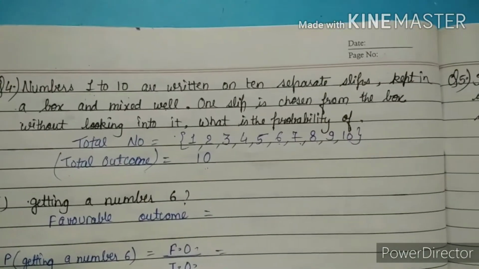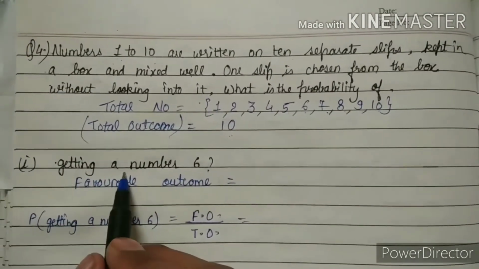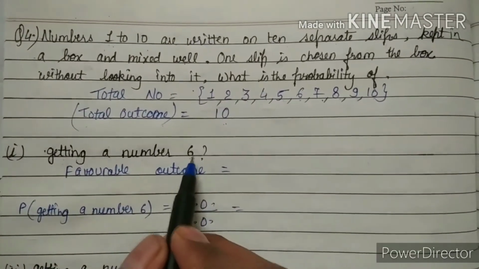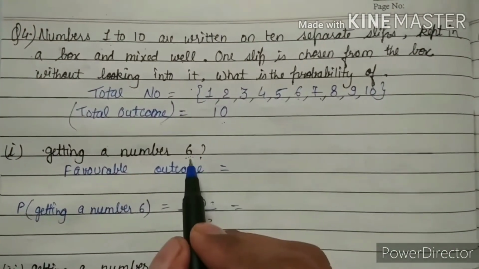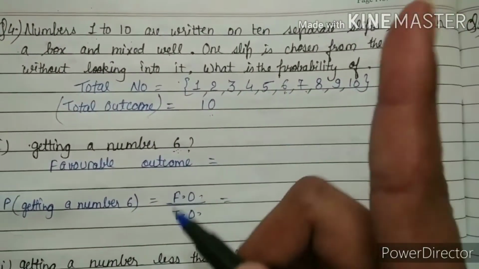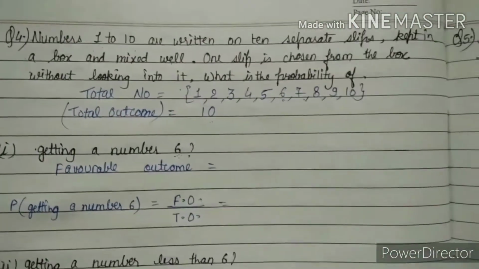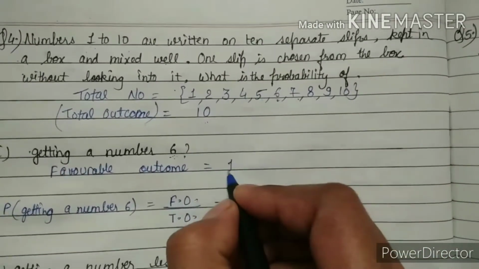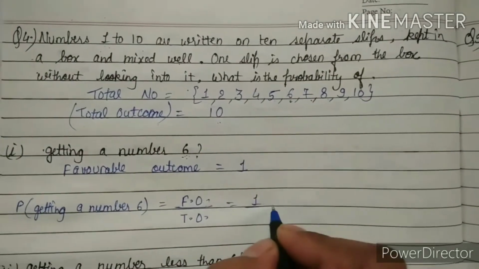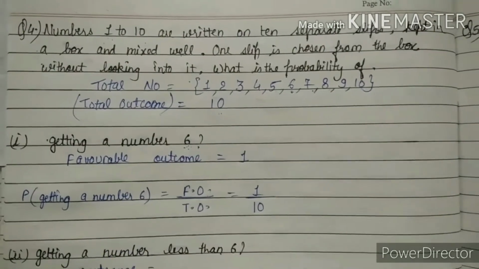So now we have to give the answer of the given events. The first is getting a number 6. Number 6 is present in the set only one time. So 6 can be taken only one time. Once the slip of 6 is taken out, it cannot be put back. Okay, once it's taken out, it's taken out. So it will come out only one time. So favorable outcome is 1 and total outcome is 10. So this is the probability of getting a number 6.